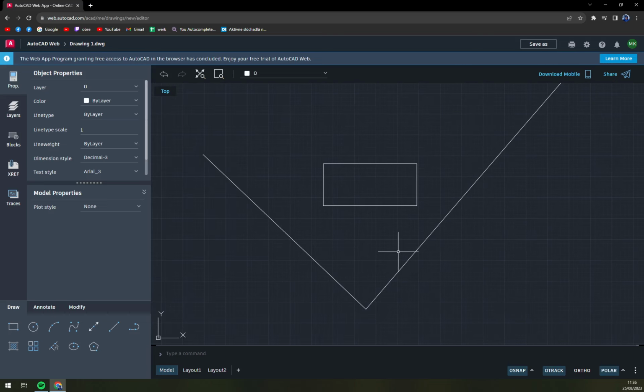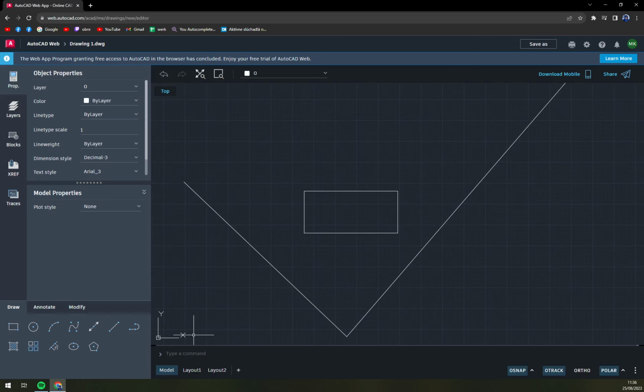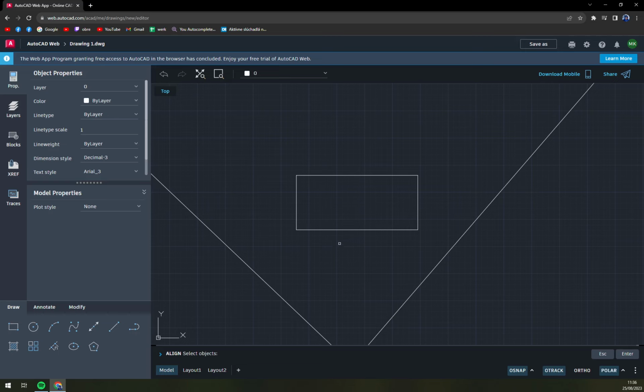What we need to do is type in the command align or just AL, and that's basically all you need to do. We're going to click on align. First of all, we have to pick the object. The object will be this refrigerator. Enter. Right now, specify first source point. The first source point will be this corner, this endpoint.